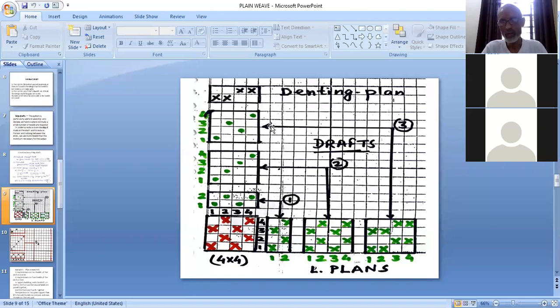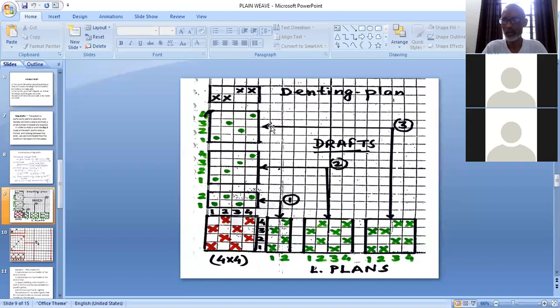For 5 up, 1 down, 1 up, 5 down, 4 up, 2 down, 2 up, 4 down, 3 up, 3 down, for all these designs, the denting order will be 6. So this is a general rule, but it is not hard and fast that we always have to go for this. Sometimes for some specific use, special effects, some special cases, we change the denting plan and do not follow this rule. But most of the time we follow this rule.